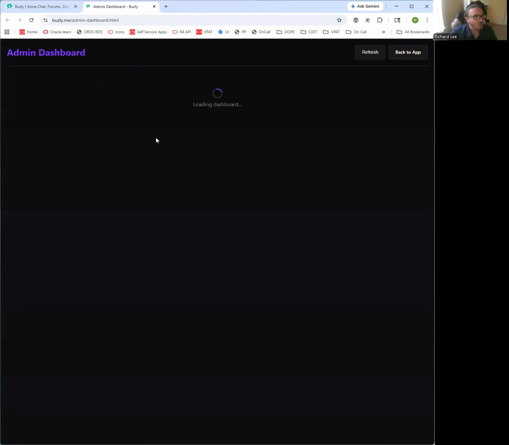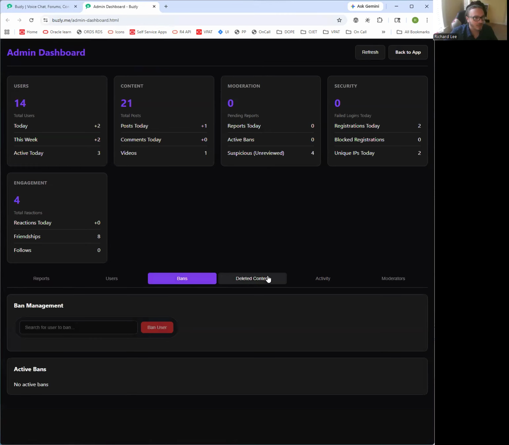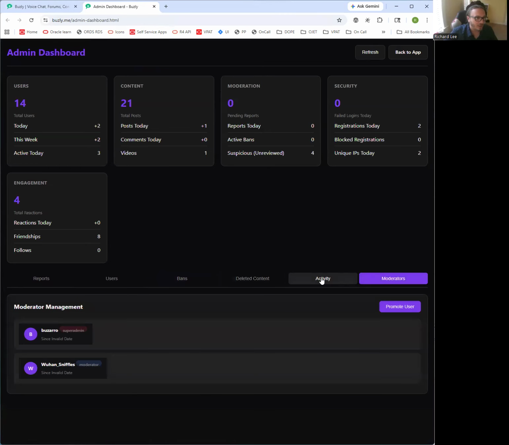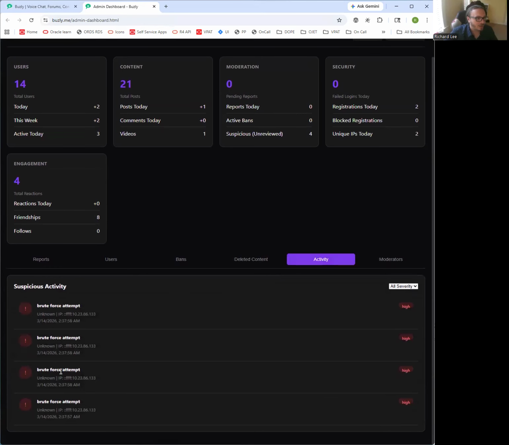There's an admin dashboard which just gives me some statistics about who is using the app, like whether there's any bans I need to implement, who is a moderator. Ooh, someone's been doing some suspicious brute forcing.